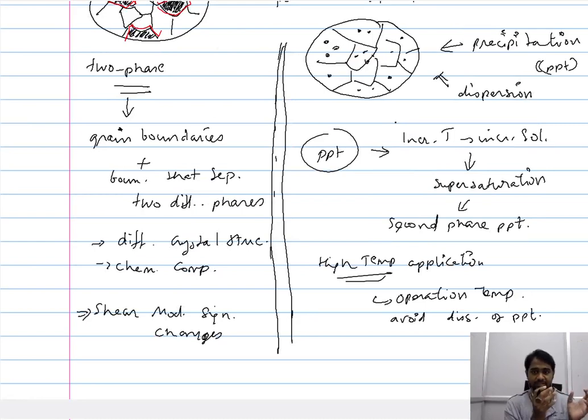One is precipitation hardening and the other is dispersion hardening. In precipitation hardening, because of the dependence of solubility on temperature, and this is the critical factor here, it is possible that the precipitate can dissolve back into the base metal, thereby not rendering the effect that it should. Therefore, we have an alternative, that is dispersion hardening.